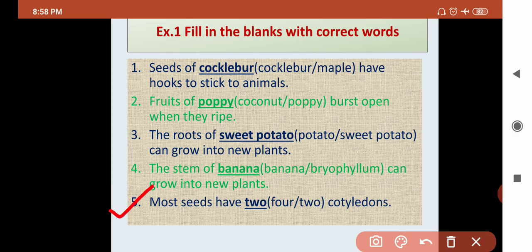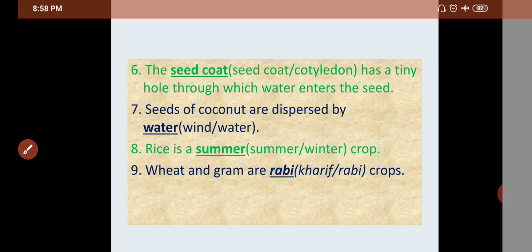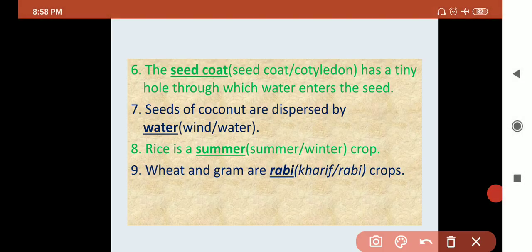Then question number 5 is most seeds have dash cotyledon. When you open the seed you see two parts, so mostly the seed contains two cotyledons. Next is the dash has a tiny hole through which water enters, that is the seed coat. The uppermost part is the seed coat. In that there is a tiny hole, and from that water enters the seed.